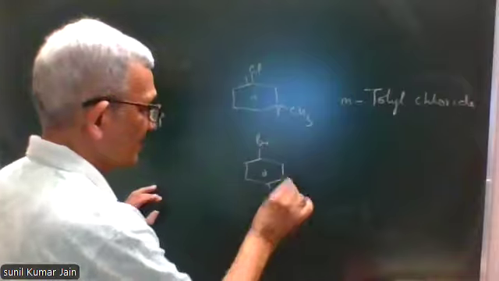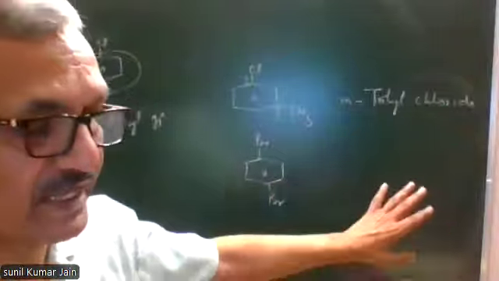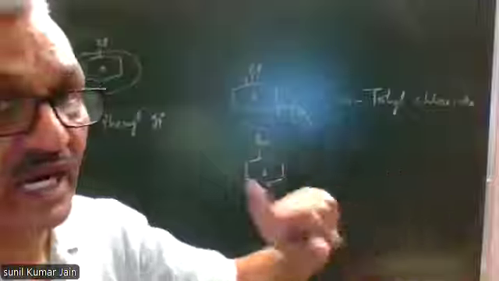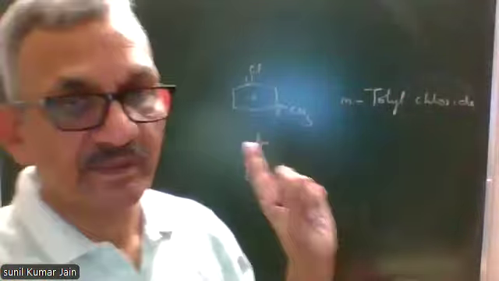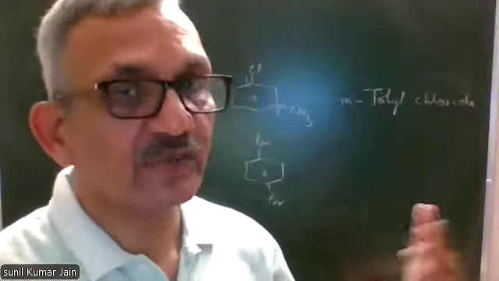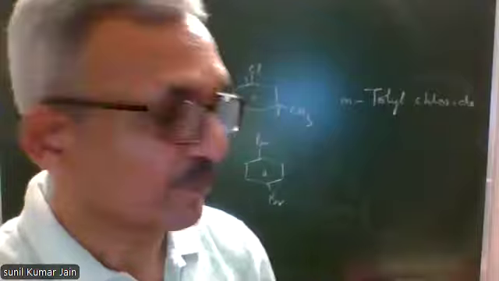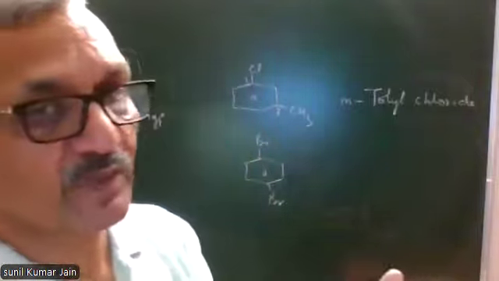Let's use this one. Common name para-dibromobenzene. IUPAC is 1,4-dibromobenzene, right? In common nomenclature, I'm using para. In IUPAC nomenclature, I'm using 1,4. So para-dibromobenzene common name, 1,4-dibromobenzene is IUPAC name.